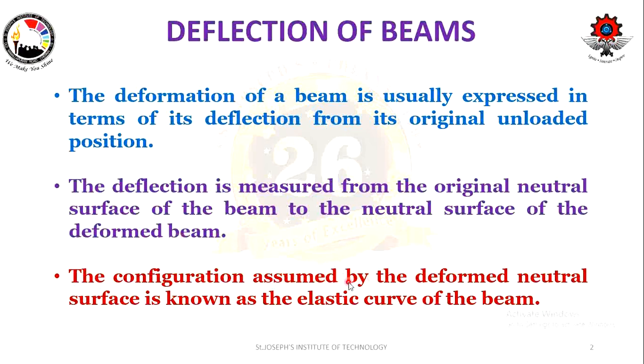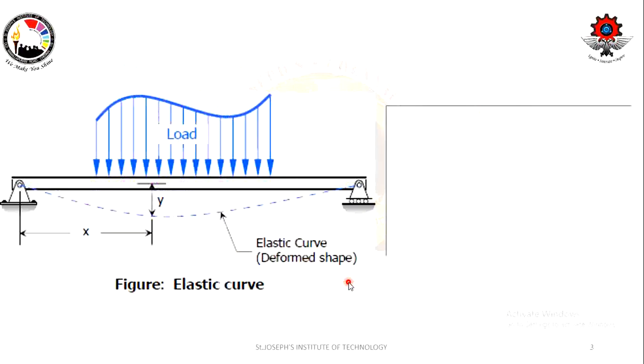The configuration resulting in this kind of deflection is called the elastic curve. Why is it called the elastic curve? It is lying within the elastic limit.